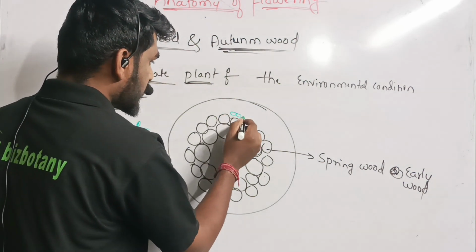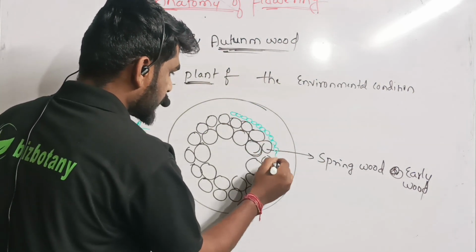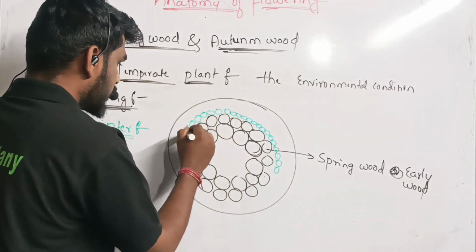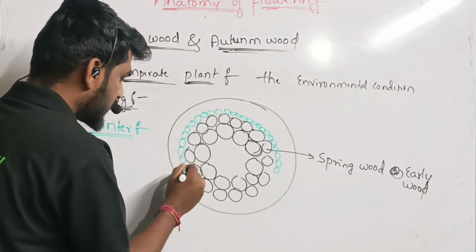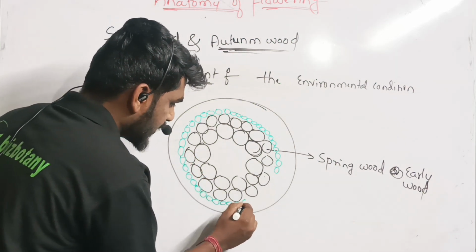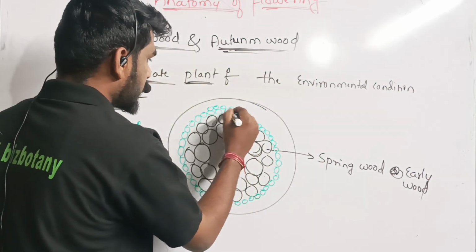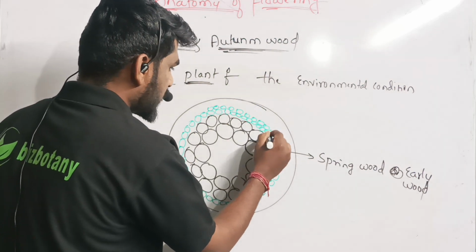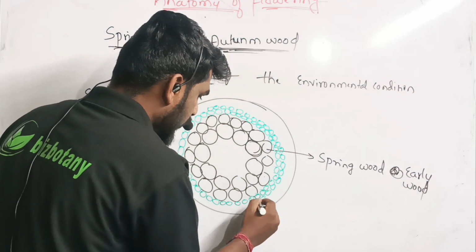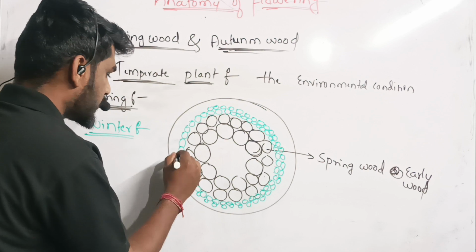Due to this, xylary elements will be formed with less wide xylary vessel cells, because a sufficient amount of water is not there. That's why the conduction of water is less, so xylary vessels will be less wide.